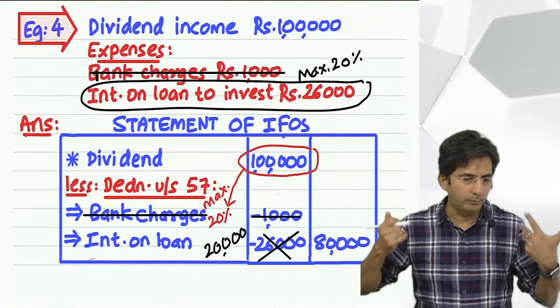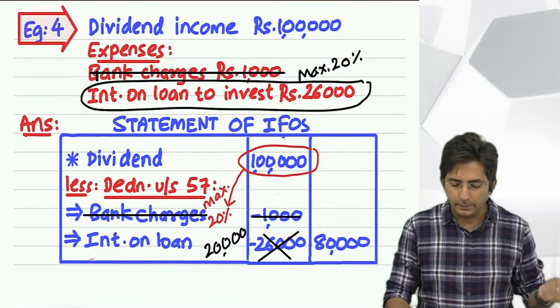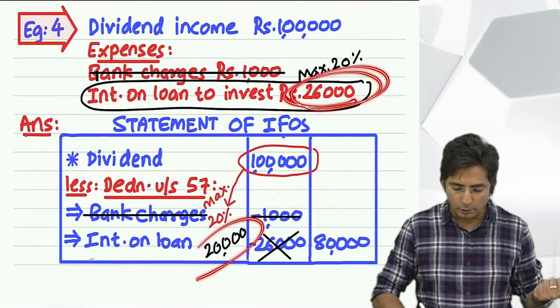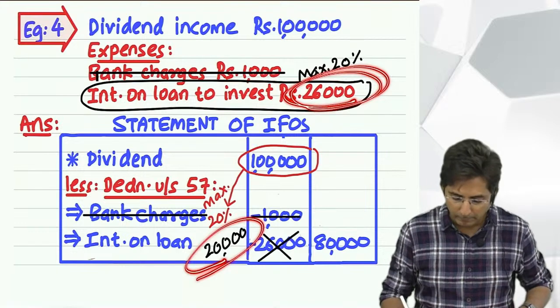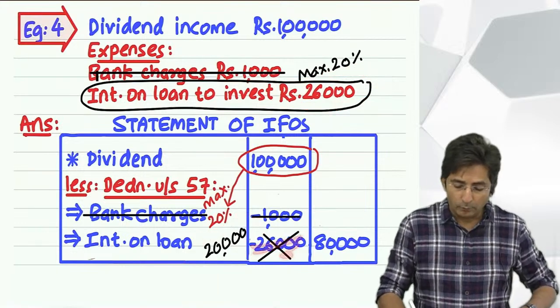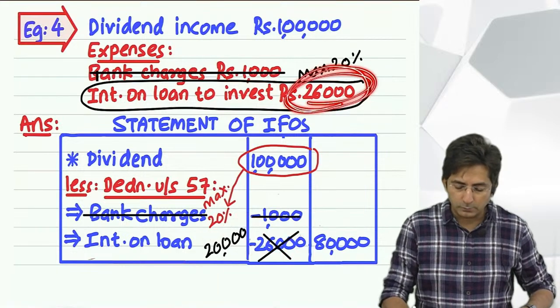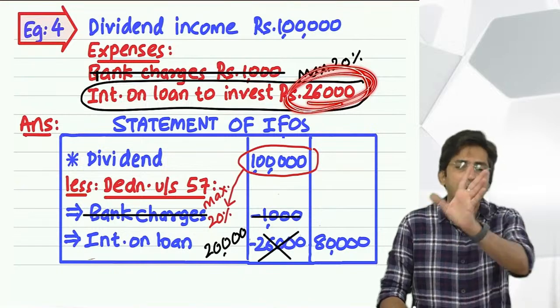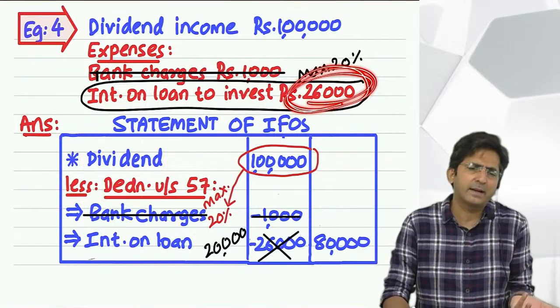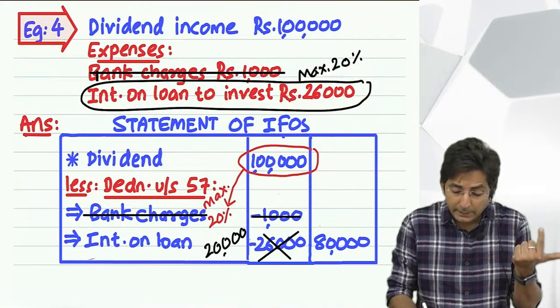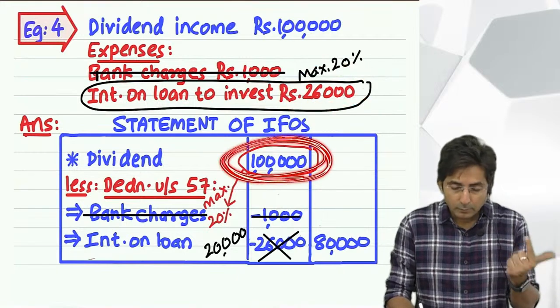So that formula will always work. So what is lower in my example? 26,000 or 20? 20. Then I will minus 20. And what if this amount was not 26 but say only 600? Then 600 you will minus from 1 lakh. Okay.